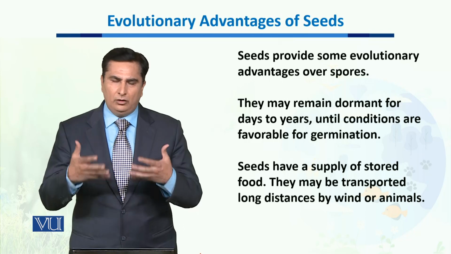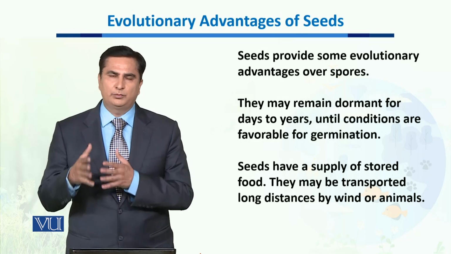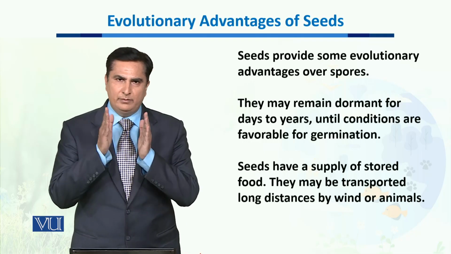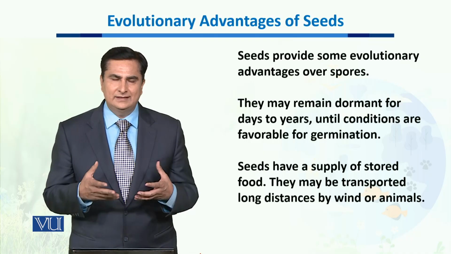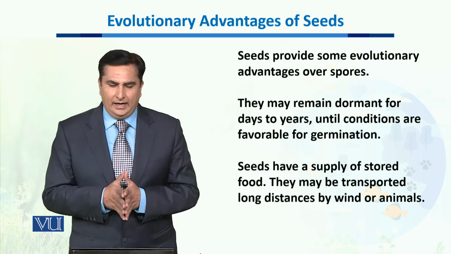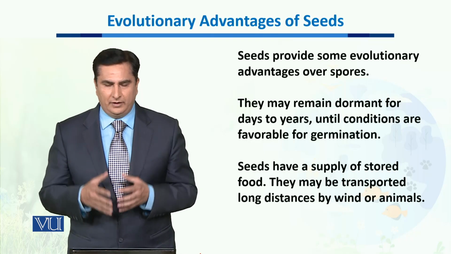Now, seed also provides some evolutionary advantages over spores. First thing is that it has the ability to remain dormant even in the toughest of unfavorable conditions, and it germinates when conditions become favorable.